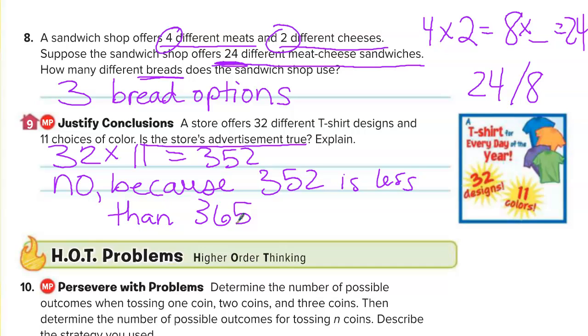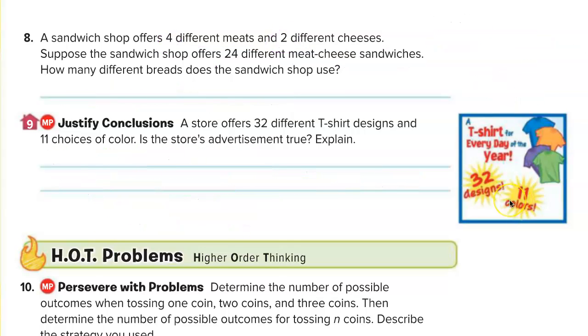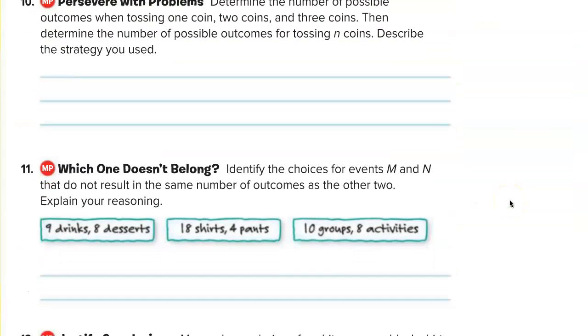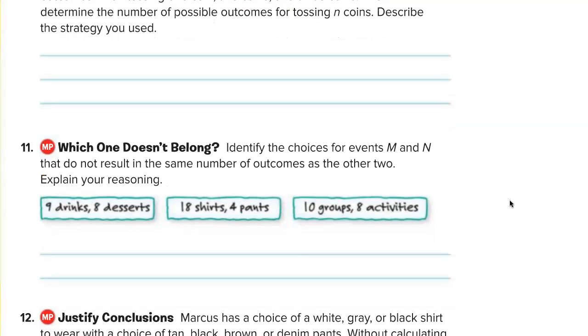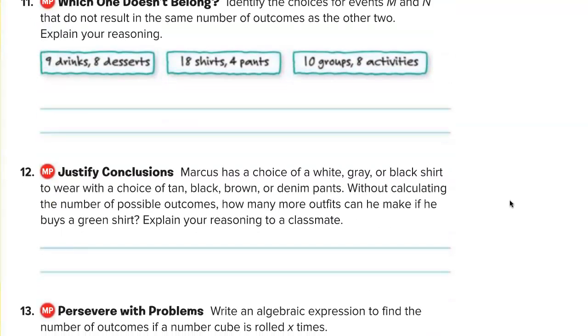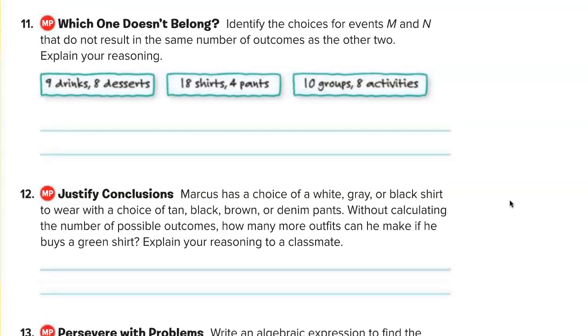Did we do number 10? No. So we're skipping to number 11? Yeah. Okay, I got that one. I think I did that one in class actually. Did you? Should I still do it? I would just go to the answers. I think I got it started, but I didn't get the final answer. Okay, yes, I remember talking about this one, but you had to finish it on your own.